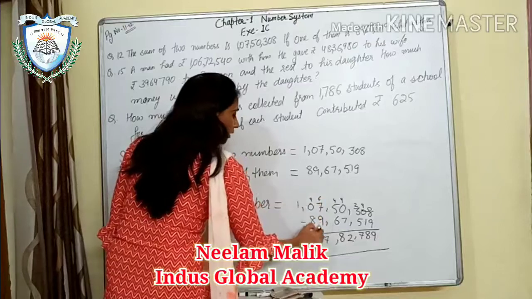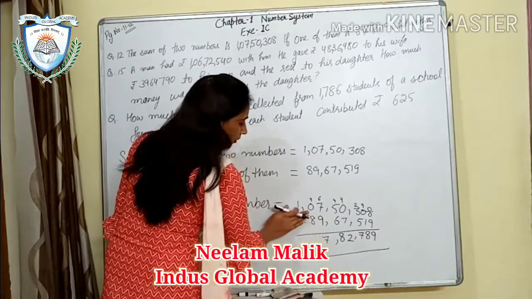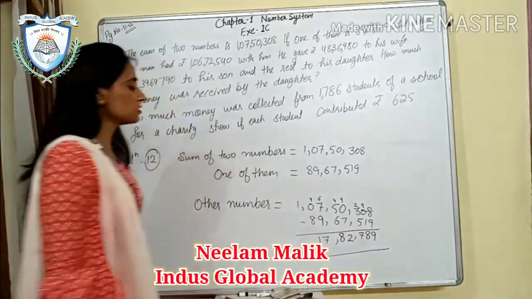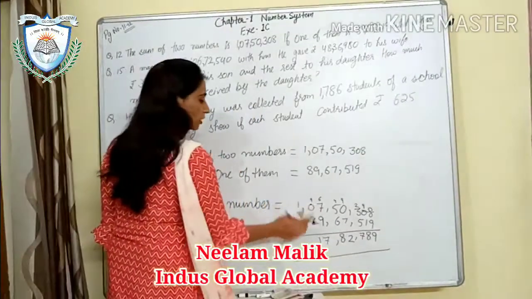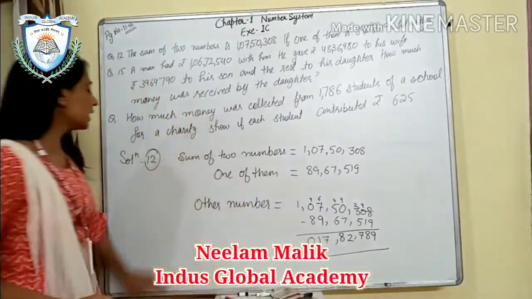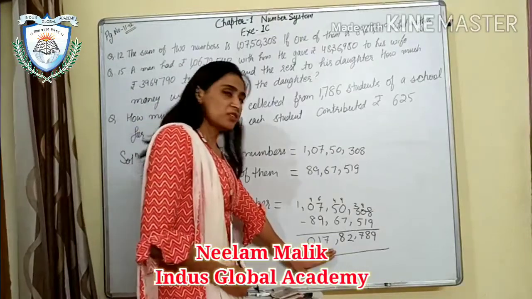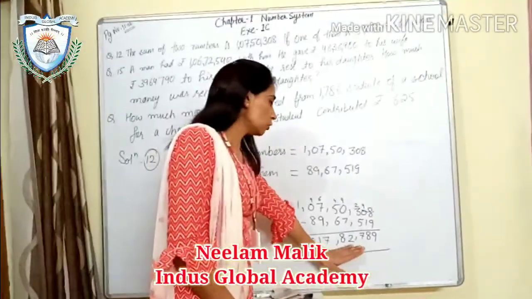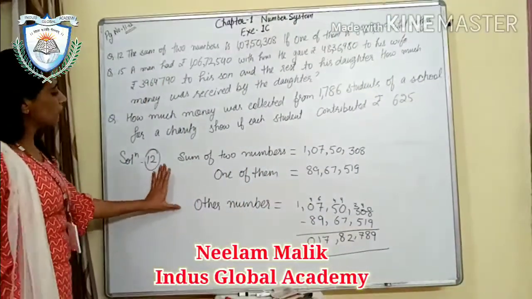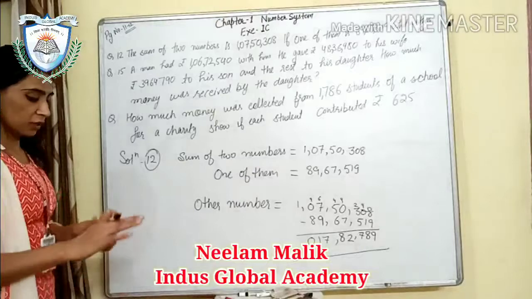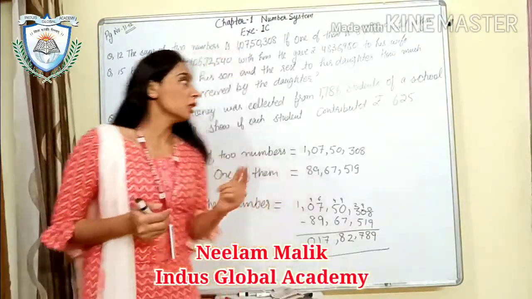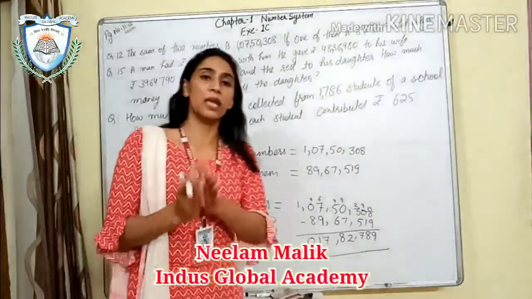This is 9. From 9, 8 will go. This is 9. From 8, 1 will go. And this is 0. So put the commas properly. So what is your other number? Our other number is 17 lakh 82,789. Okay. So this is very easy and very small. If the sum of two numbers is given and one of them is also given.